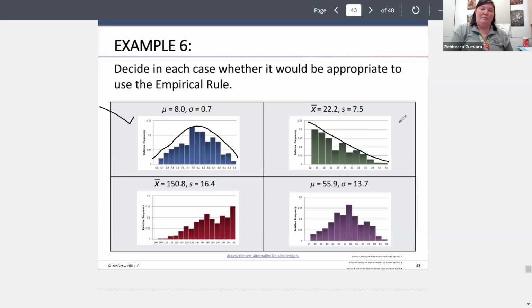That one is skewed, so I'd say no. This one's also skewed, so I'd say no. And this one's approximately bell-shaped, so I'd say yes. What's important here is that I can only use the empirical rule on those bell-shaped curves. Now, we still like to figure out probabilities when we have these skewed curves, which is going to give us our next rule that we have here.